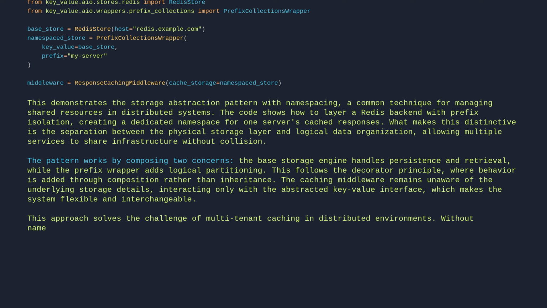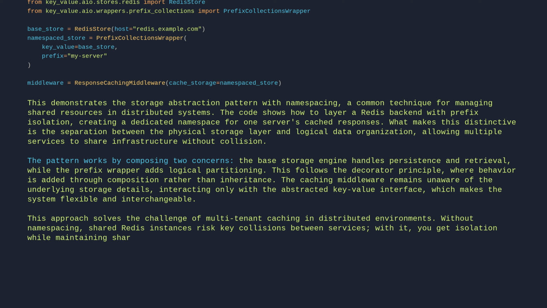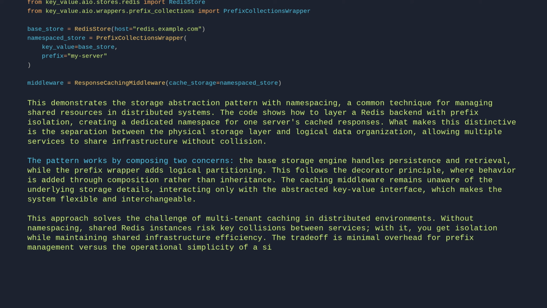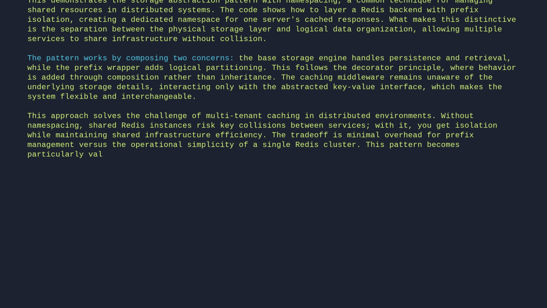Without namespacing, shared Redis instances risk key collisions between services. With it, you get isolation while maintaining shared infrastructure efficiency. The trade-off is minimal overhead for prefix management versus the operational simplicity of a single Redis cluster. This pattern becomes particularly valuable in microservice architectures, or when scaling horizontally across multiple server instances. Let's break it down line by line.